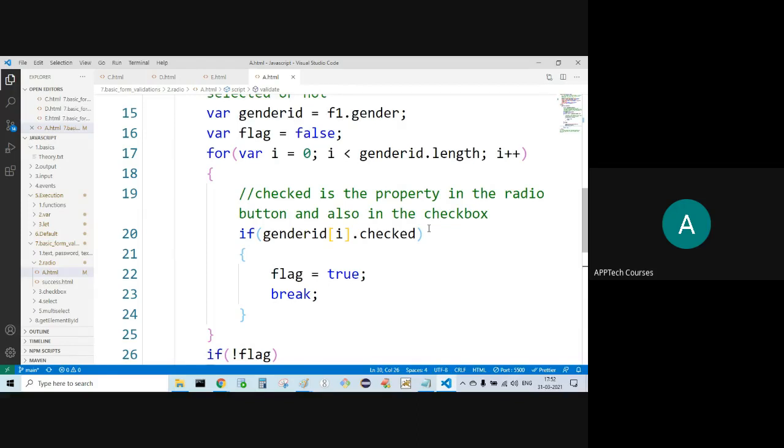Checked is the property in the radio button. It is going to check whether that radio or checkbox got selected or not. If it is checked, it is going to return true. If it is not checked, it's going to return false. In this case, assume that gender ID 0, that is male, got selected.